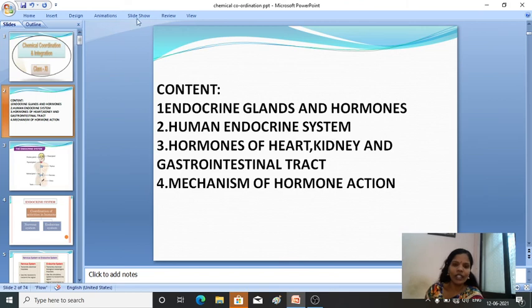Firstly we discuss the different endocrine glands present in our body and the hormones secreted by these endocrine glands. Then briefly the structure of the human endocrine system, then hormones of heart, kidney and gastrointestinal tract, then mechanism of hormone action, fine. All these contents one by one we'll discuss in this chapter.